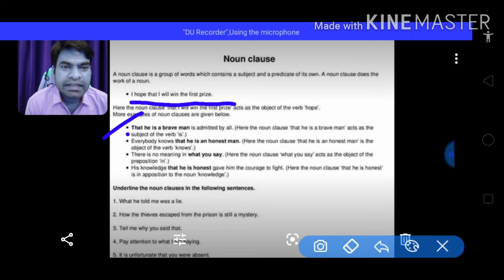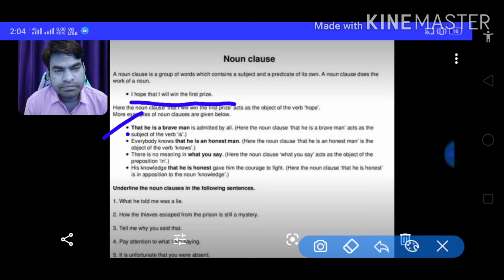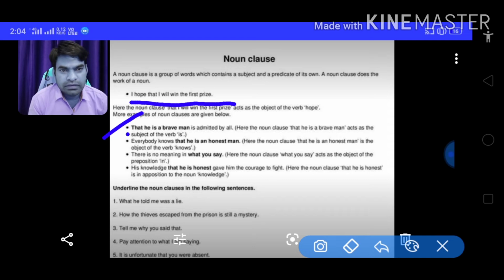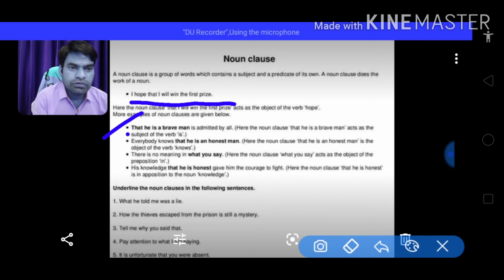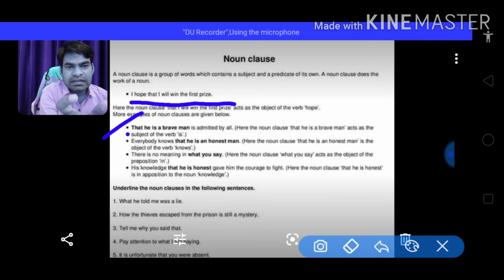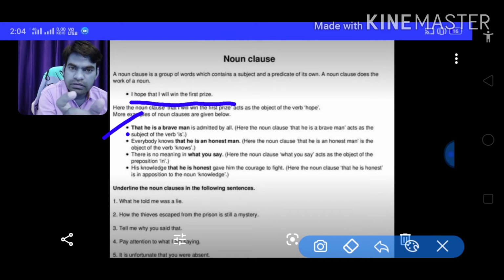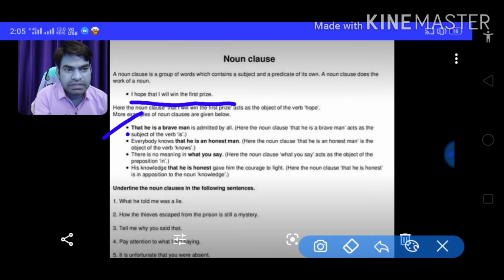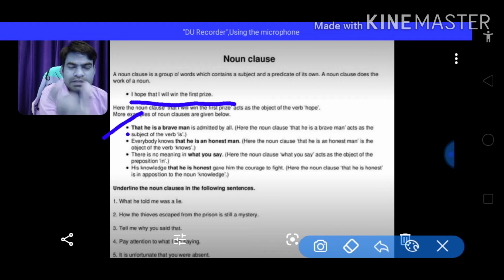That he is a brave man is the noun clause, and here the noun clause acts as the subject of the verb is. That he is a brave man functions as the subject of the verb.